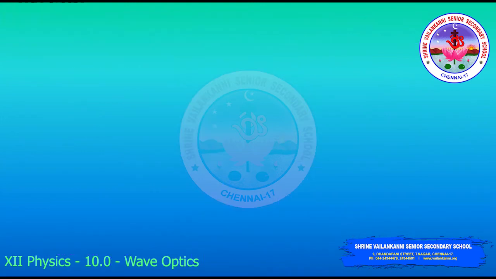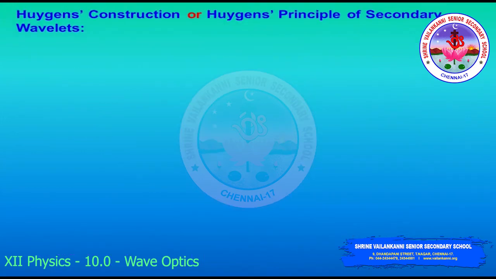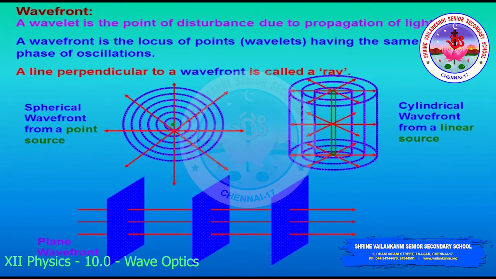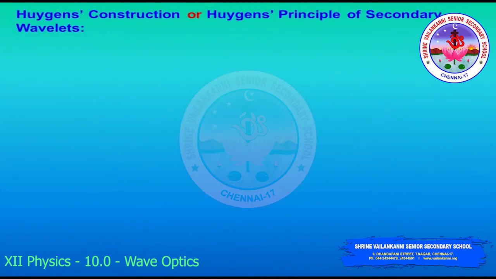These are the different types we have seen, and we can also have parallel rays, converging rays, and diverging rays of wavefront, all based on Huygens' principle.